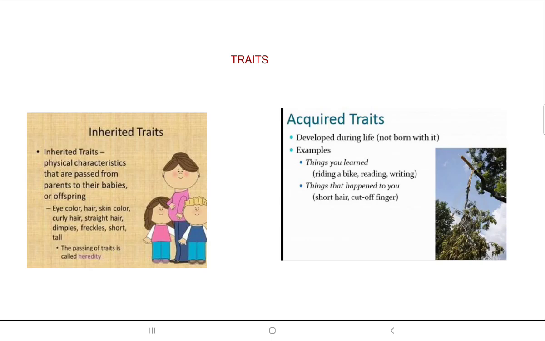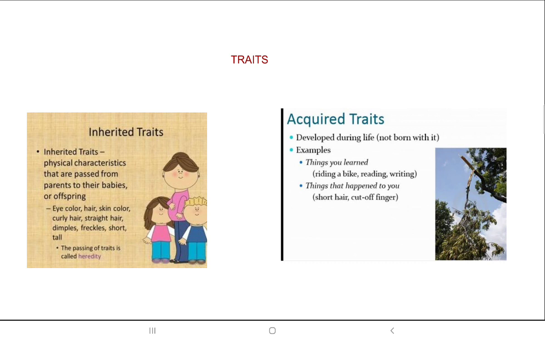Now see, the traits, as we already discussed, are of two kinds. In inherited traits, we have all the physical characteristics, basically how we look. And in the acquired traits, we have the features which we learn after birth, like riding a bicycle, reading, writing books and everything.